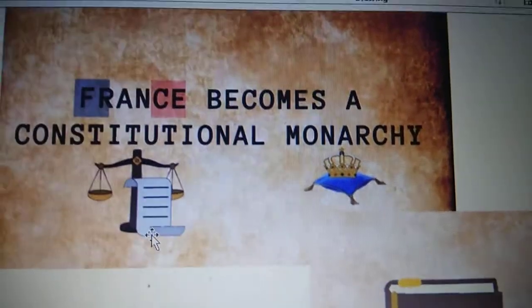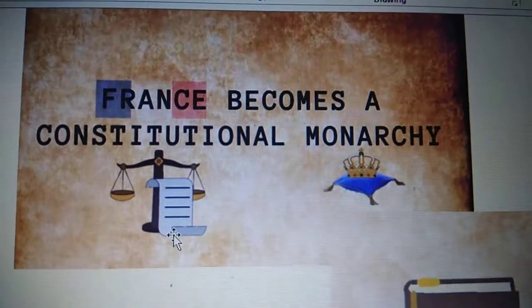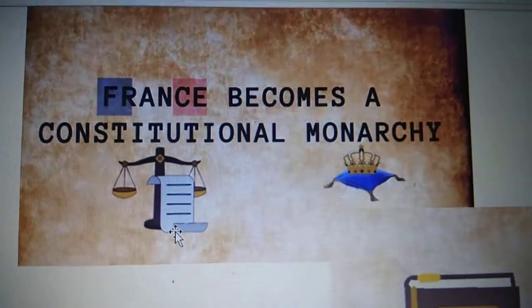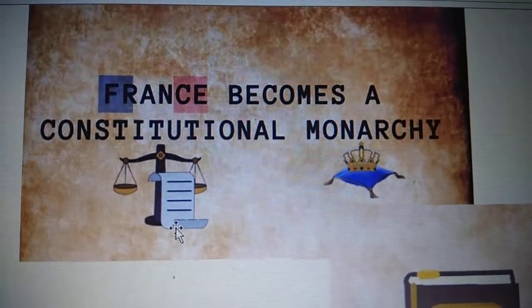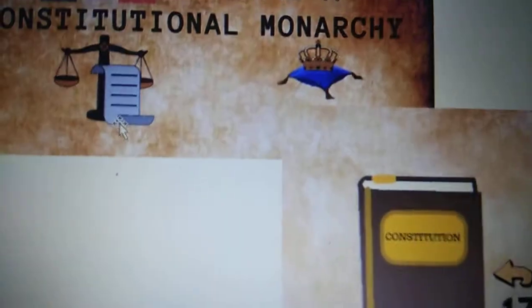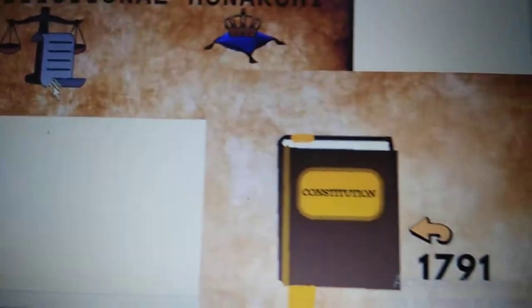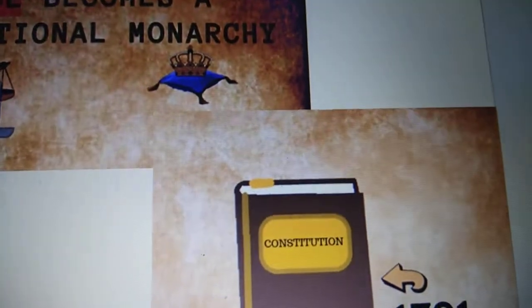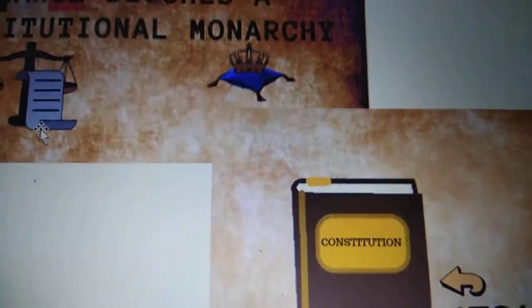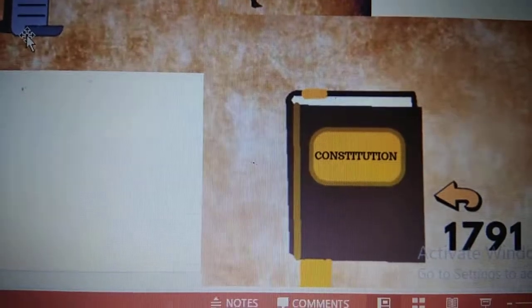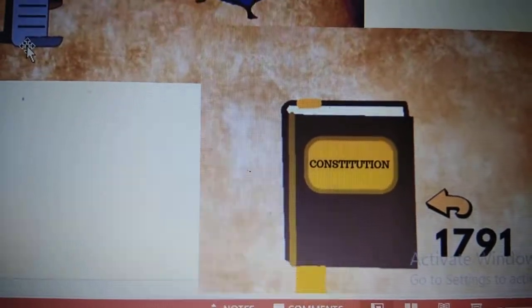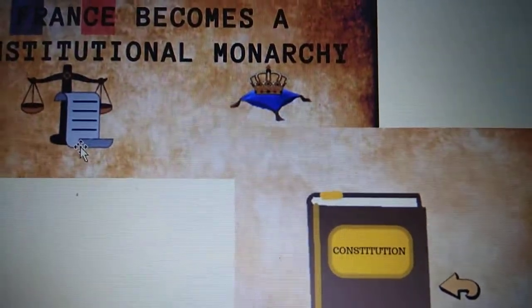Children, we go ahead to the next topic of this chapter, the French Revolution. France becomes a constitutional monarchy. As you know, the National Assembly completed the draft of the Constitution in 1791, and the main object of this Constitution was to limit the powers of the king or the monarch.